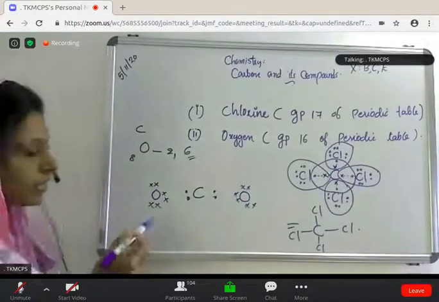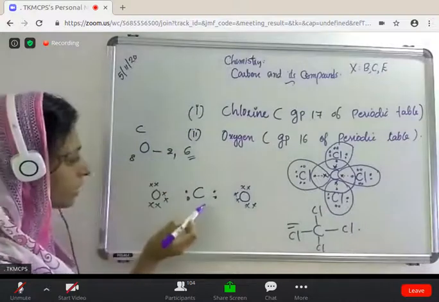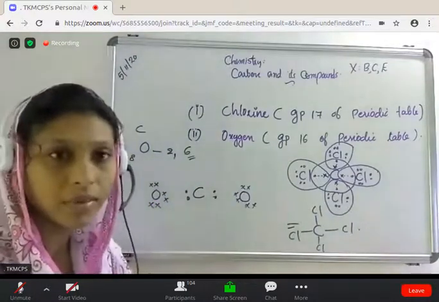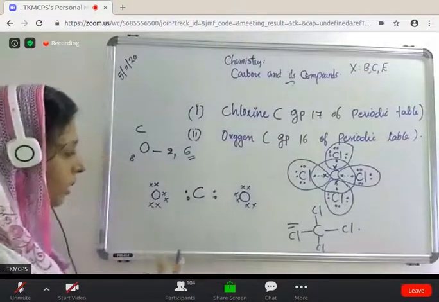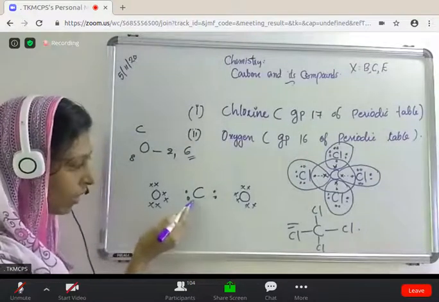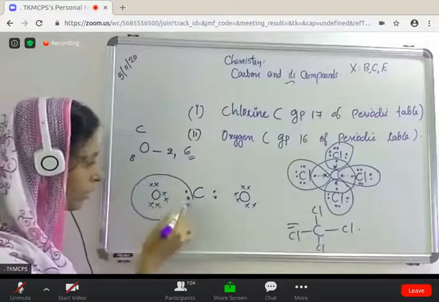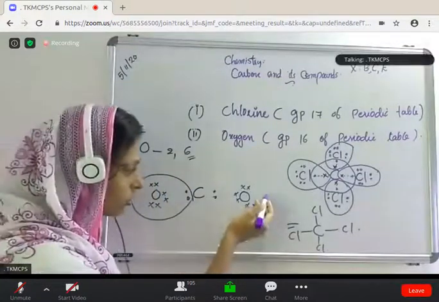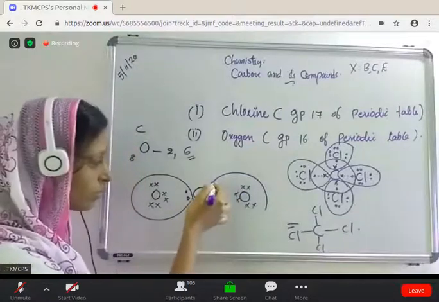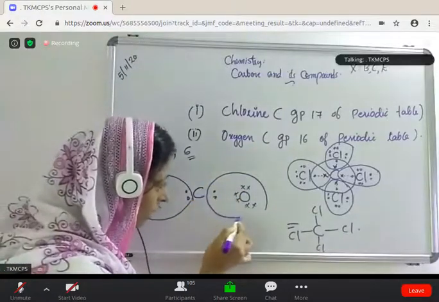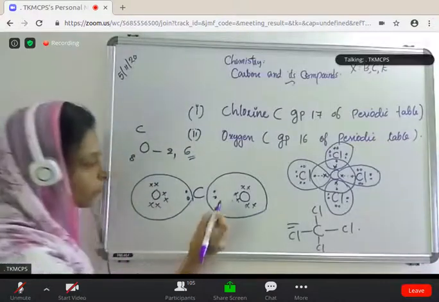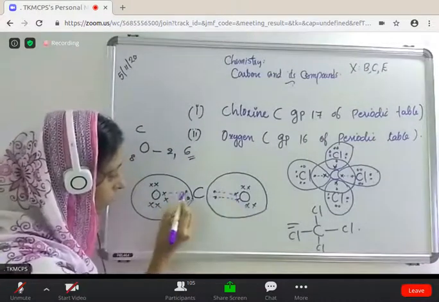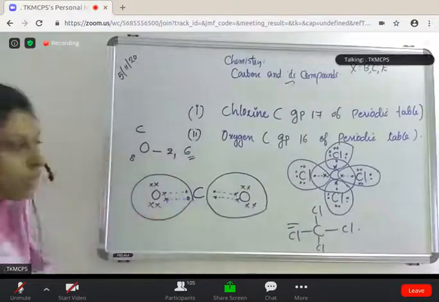Then please listen. Here 6 valence electrons in the oxygen, they need 2 more electrons to attain stability, isn't it? They share 2 electrons from the carbon atom for attaining the stability. The second oxygen also shares 2 electrons from the carbon atom, to form a double bond. Clear?